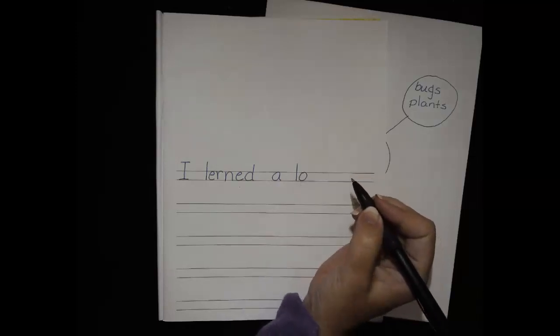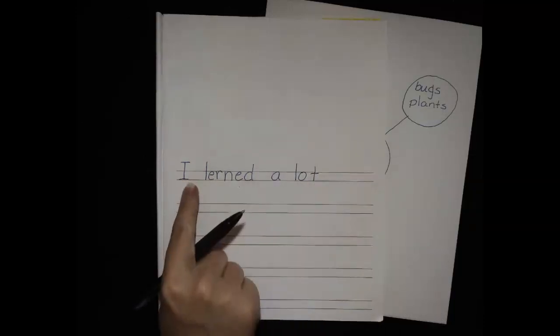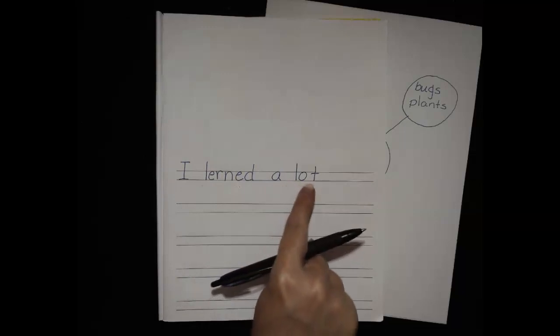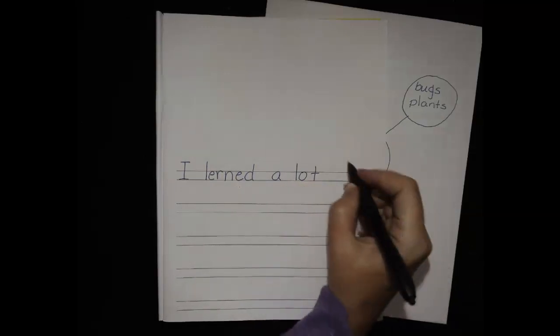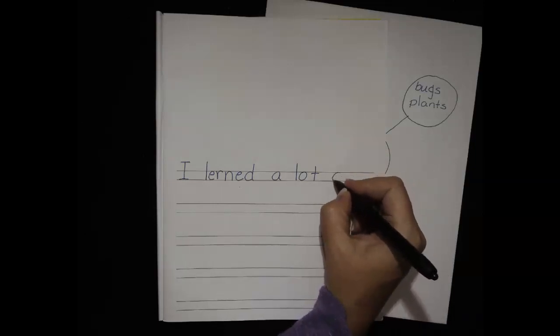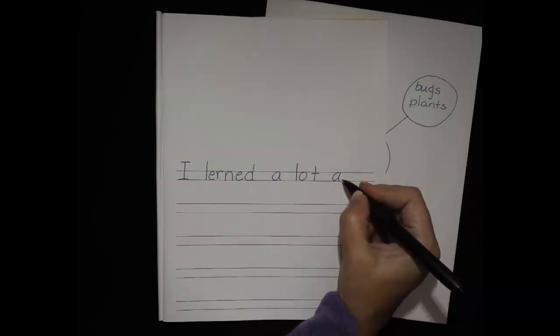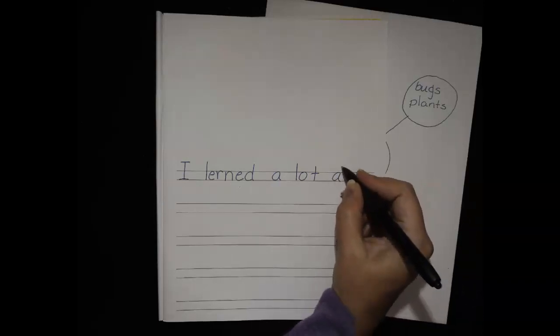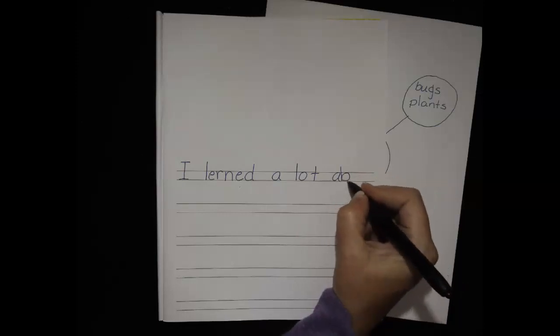Yep, I hear a T. I learned a lot about. Let's write about. Sounds like a U. This time it's a. You got it. B. I hear a B. And then friends, listen to the ending.